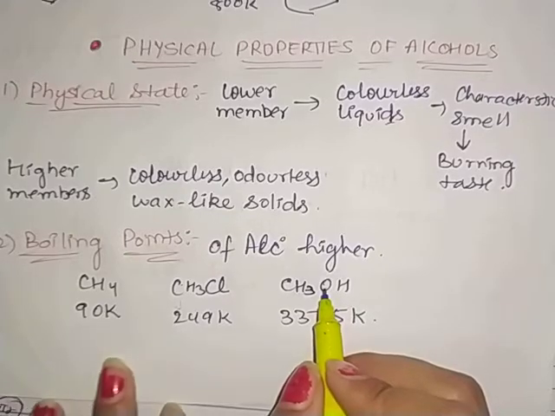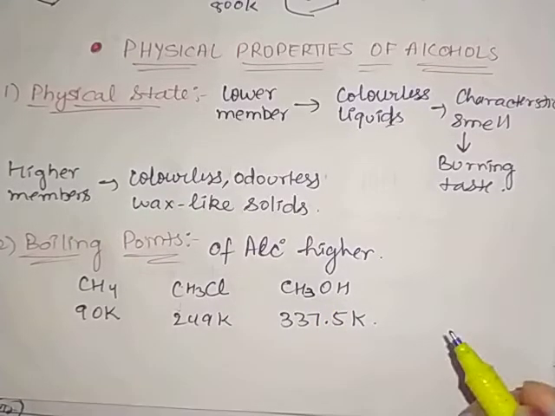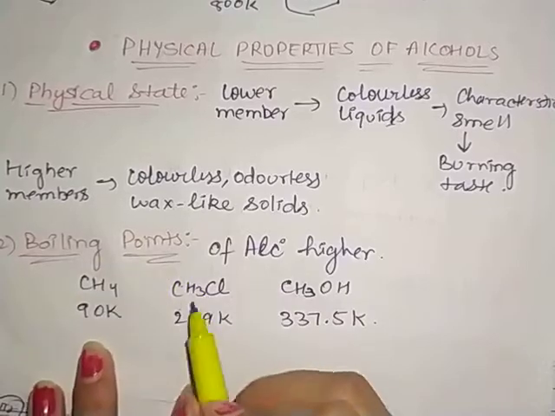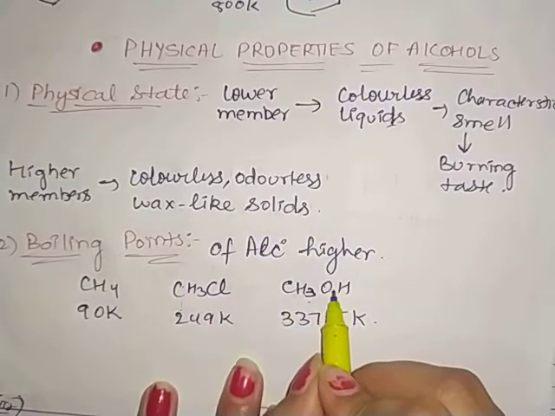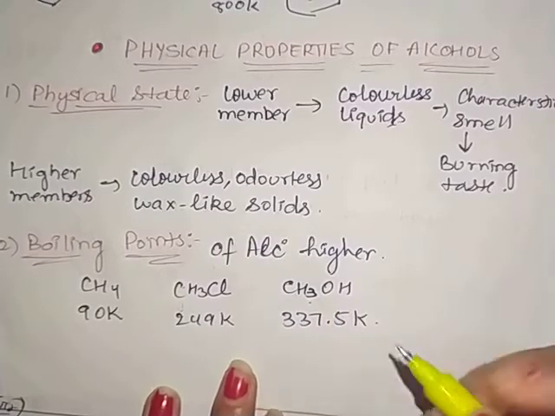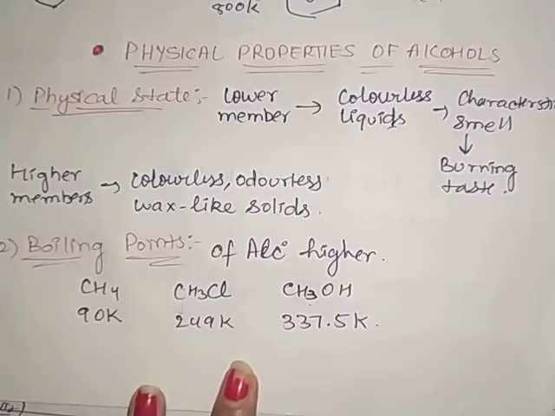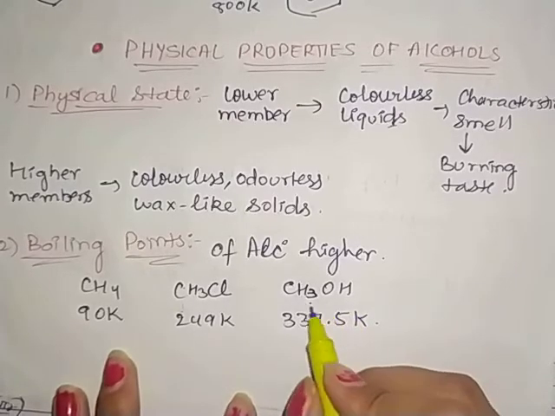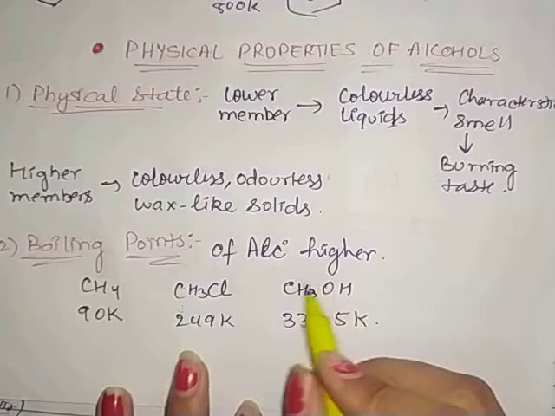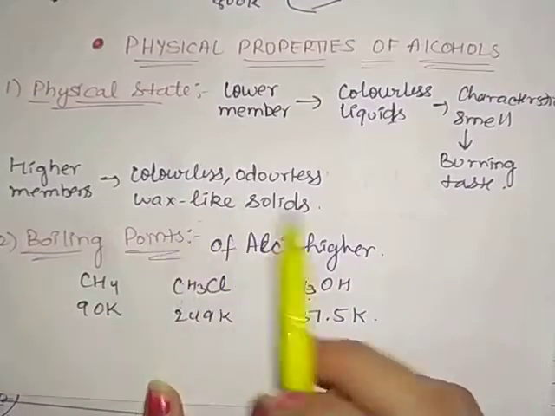So that is why it has a higher boiling point, and the bond breaking between these needs a large amount of energy. Bond breaking is not easy. We want a large amount of energy. That is why its boiling points are high.